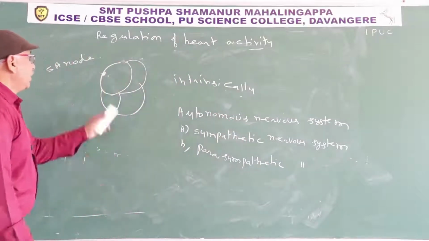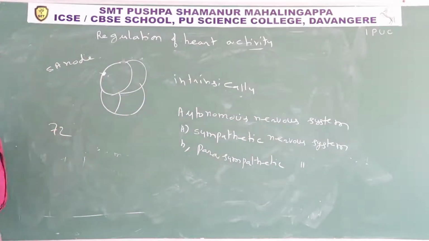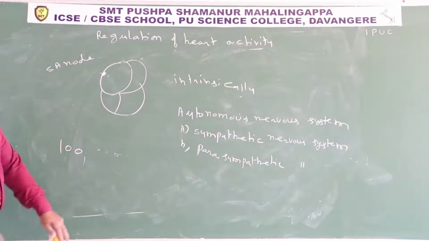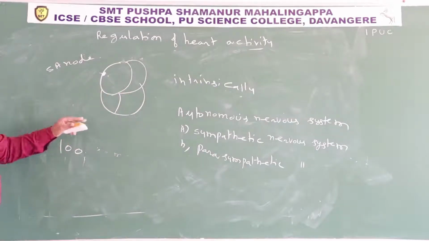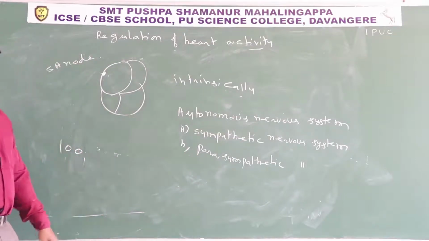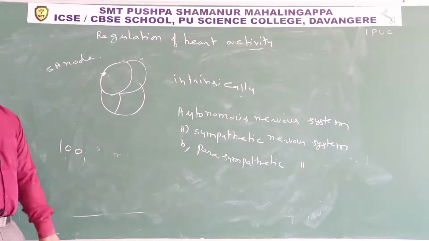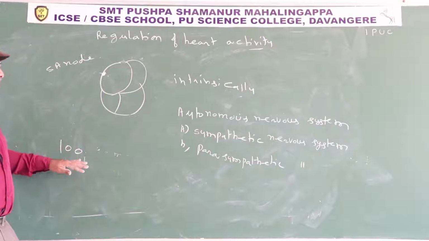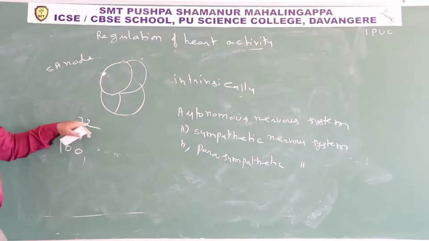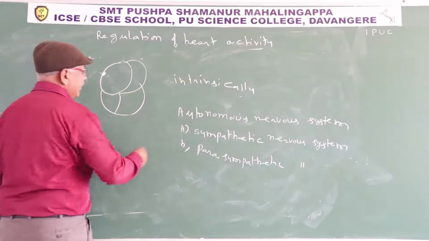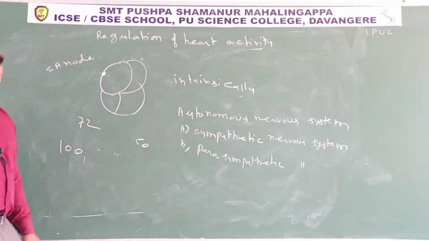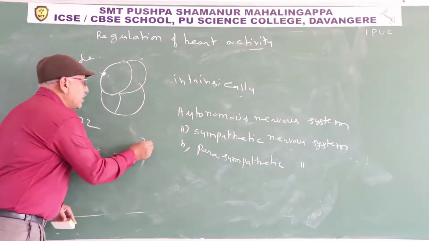Parasympathetic nervous system. You already know the normal heartbeat at rest is 72. In some patients at rest it is 100. At that time the nerve center present in the medulla oblongata stimulates the parasympathetic nervous system. The parasympathetic nervous system reduces the heartbeat. Reduce does not mean that 100 becomes 10. The heartbeat now becomes 100 to 72. In some patients at rest the heartbeat is 50 instead of 72, or for example in some patients 30.